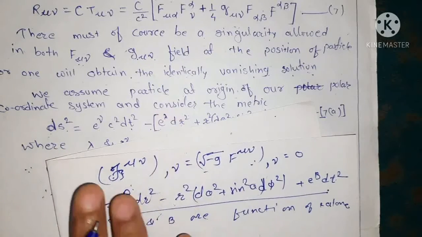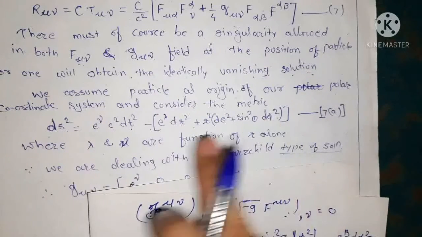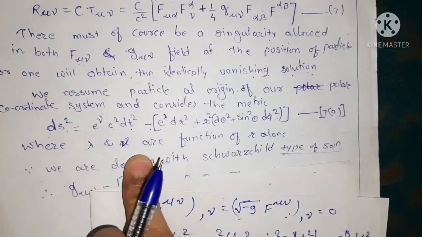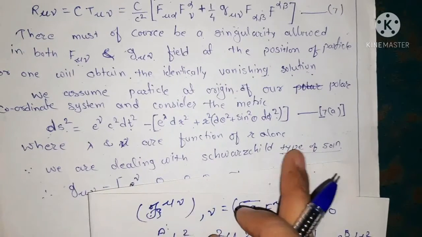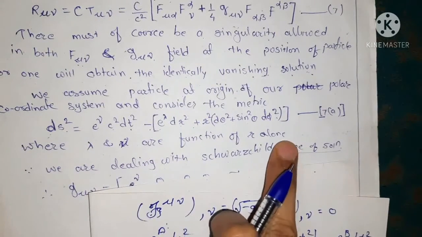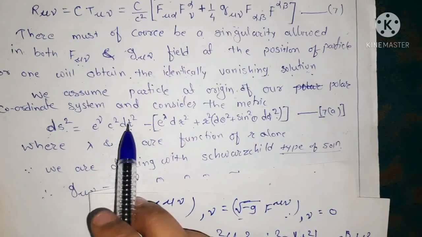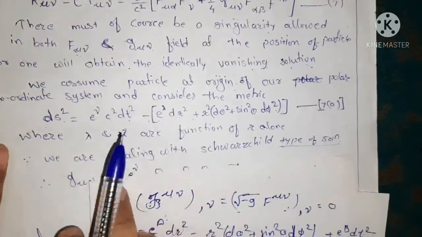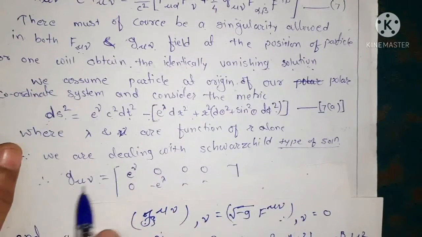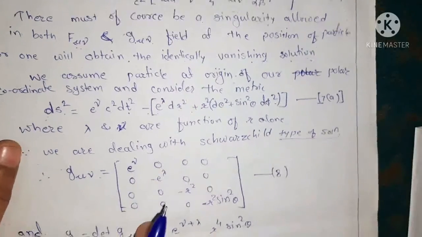Okay, so we take the line element in this form, and again here lambda and nu are functions of r alone. So for this line element we calculate the metric tensor, that is g mu nu, and we write this in the form of a matrix.